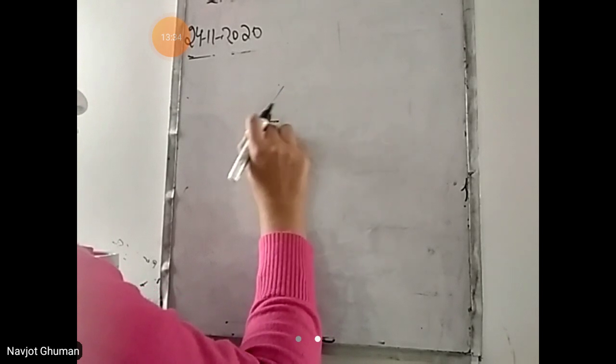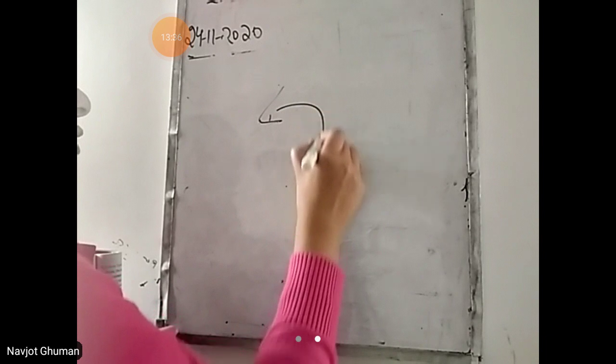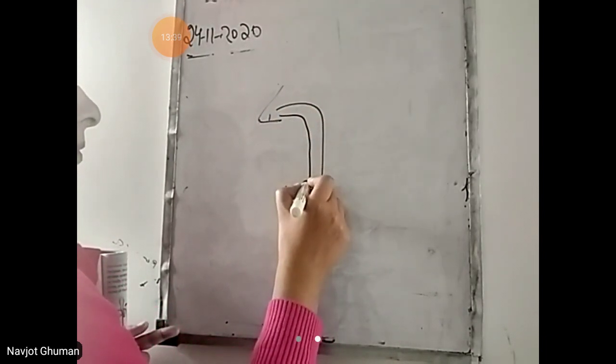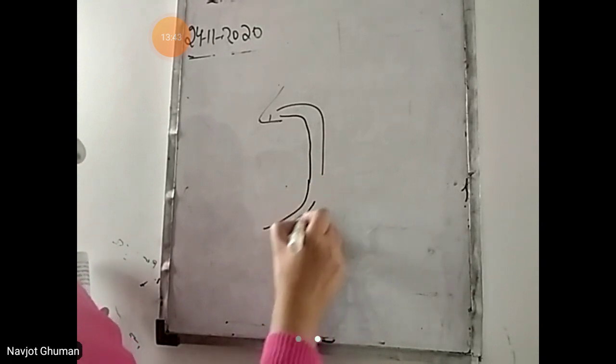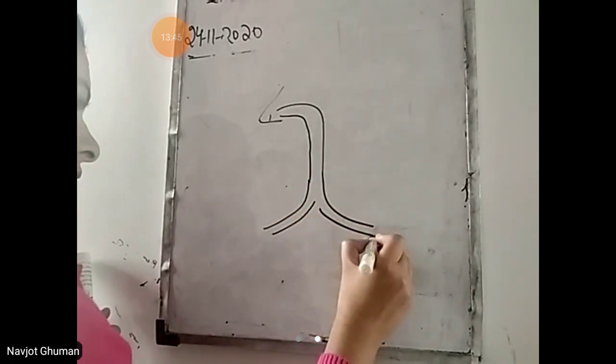This is your nose. From the nose, the air goes to the windpipe. Then from the windpipe, it will enter your lungs.